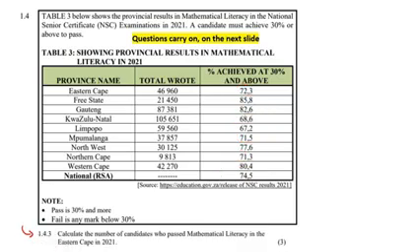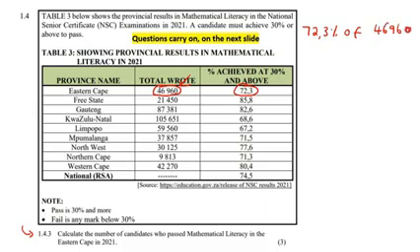The next question says, calculate the number of candidates who passed mathematical literacy in the Eastern Cape in 2021. So in the Eastern Cape, there were 46,960 learners who wrote. How many passed? 72.3. So you need to work out what is 72.3% of all of the learners who wrote in the Eastern Cape, which was 46,000 learners.